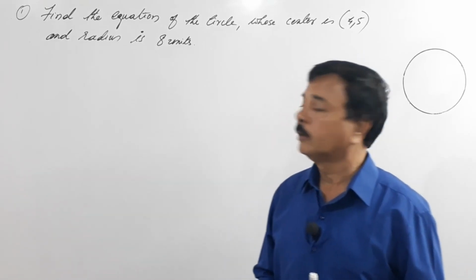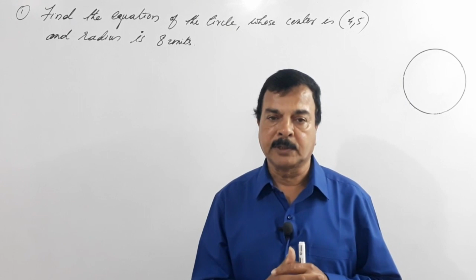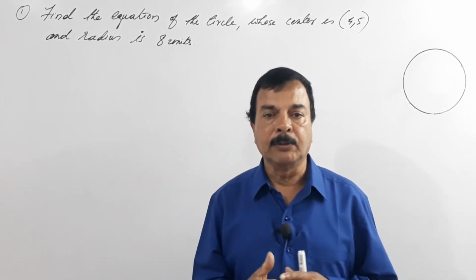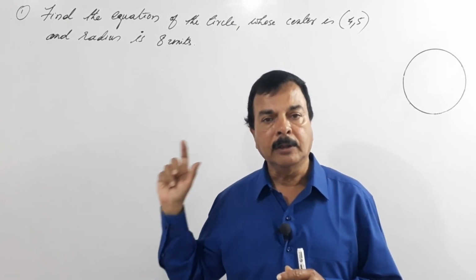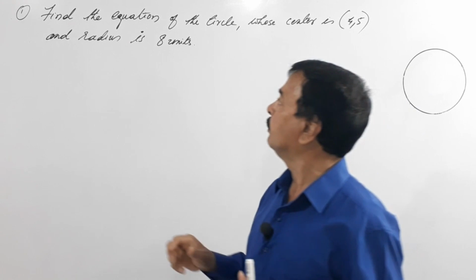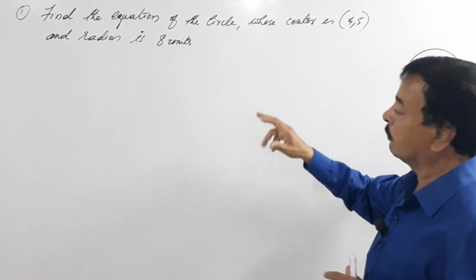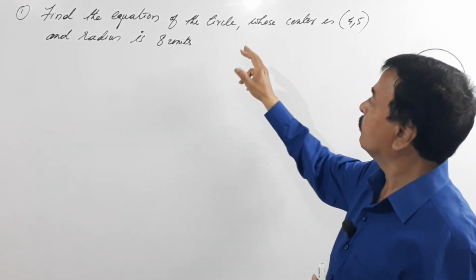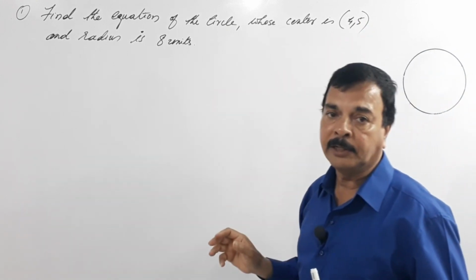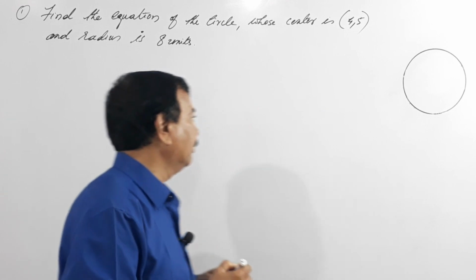So dear students, we are going to learn the first problem on circles. Very important, very simple problem, and you can easily do it provided you know the fundamental formula to solve this. So here he has given, find the equation of the circle whose center is 4, 5 and radius is 8 units. So here given what?